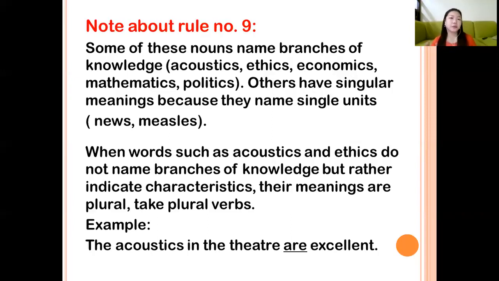So when words such as acoustics and ethics do not name branches of knowledge, but rather indicate characteristics, their meanings are plural, and you must take a plural verb. For example, the acoustics in the theater are excellent. So in this example, the acoustics does not name a branch of knowledge, but indicates a characteristic. Therefore, we must take the plural form of the verb. Class, please take note of this, all right?